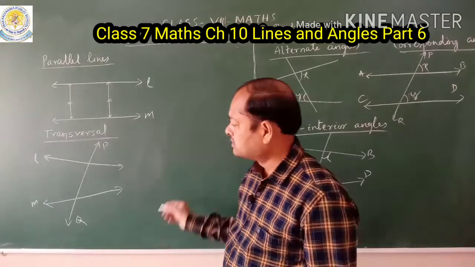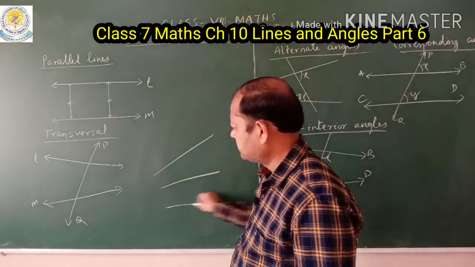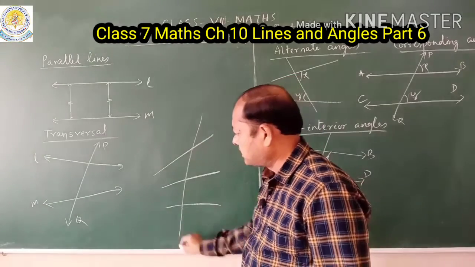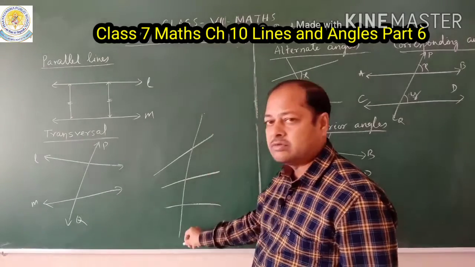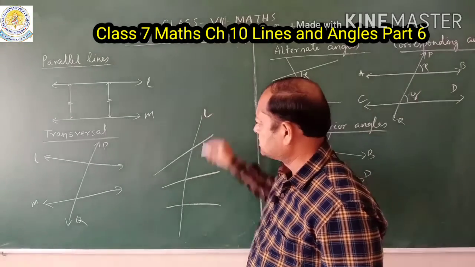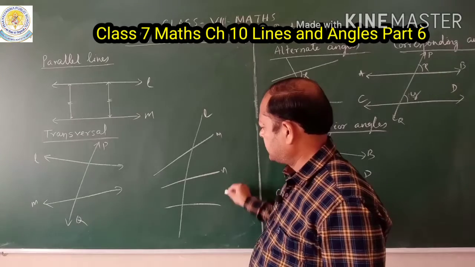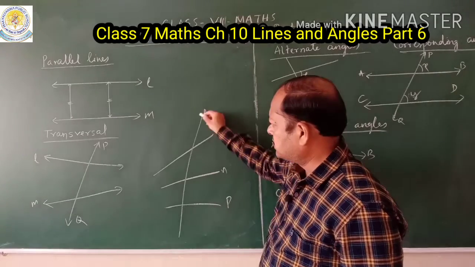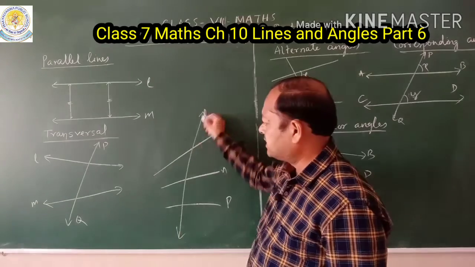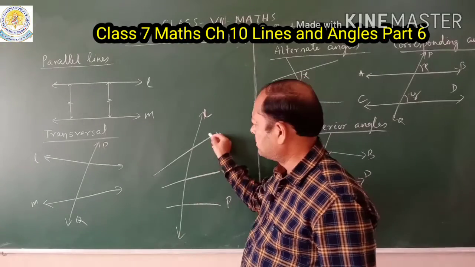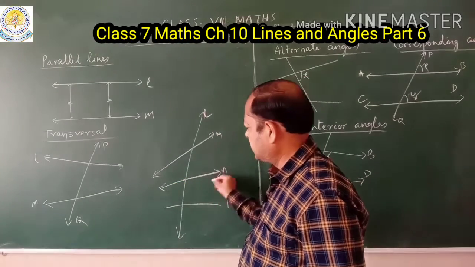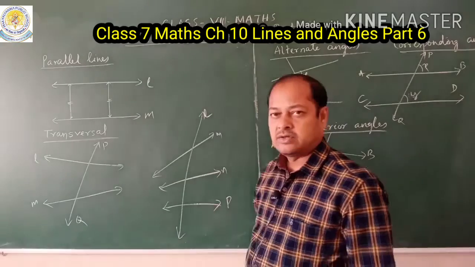It can be more lines also. Suppose I am drawing three lines here and one line crosses them, this line will be the transversal line. Suppose these lines are M, N, and P. So here this line L is a transversal line for the M line, N line, and P line.